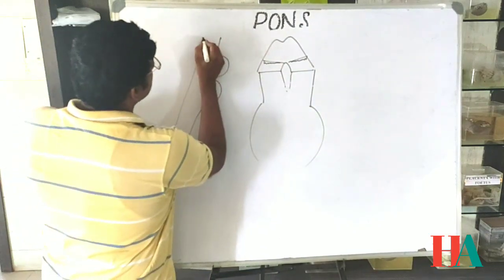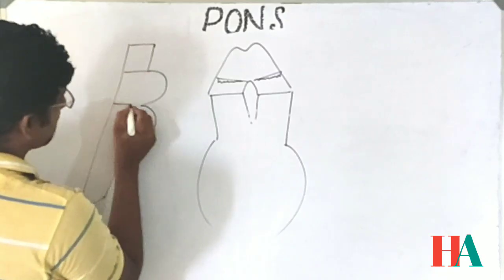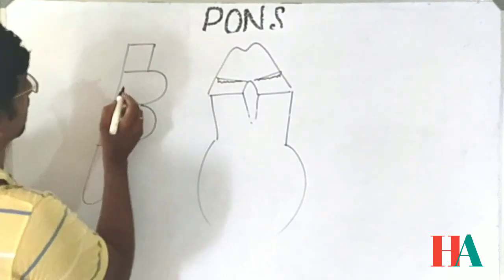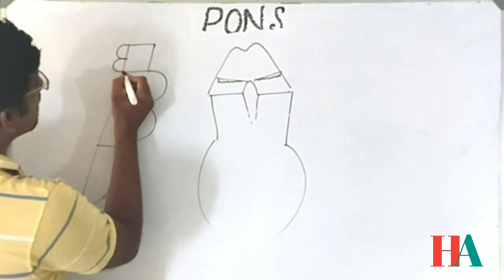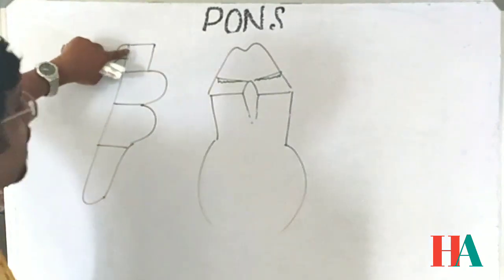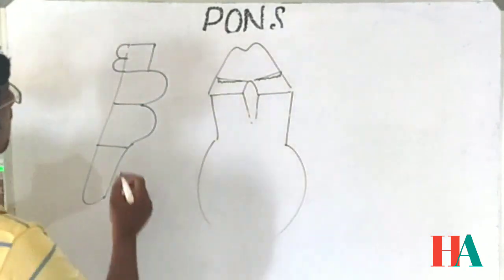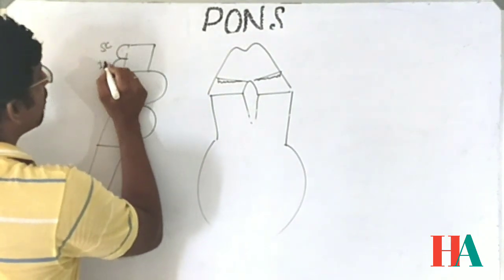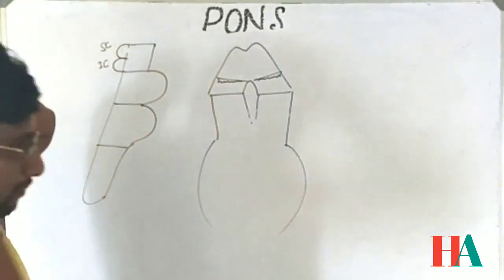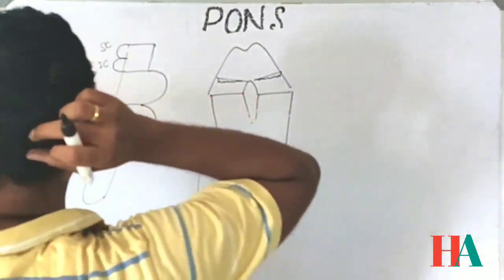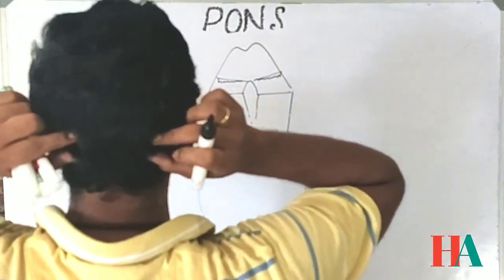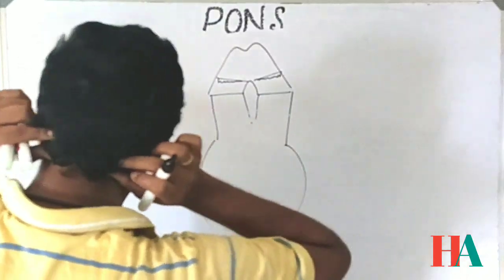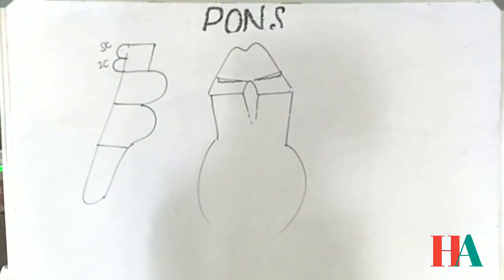See, this is the midbrain, this is the pons, and this is the medulla oblongata. In the back side of the midbrain, in the tectum part, there are two elevations: the superior colliculus and the inferior colliculus. The midbrain has two superior colliculi and two inferior colliculi, one on either side.